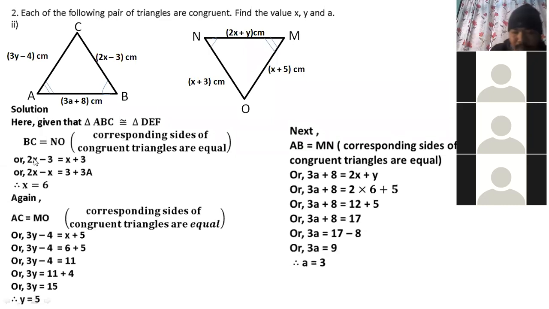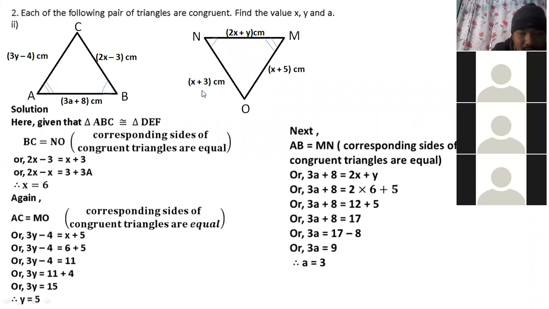Sir, why NO, not MO? Which one? Look here now. Angle A is equal with which angle here? M. Right? Yes, sir. And what is opposite to angle A here? Which side is opposite to angle A? BC. And which side is opposite to angle M? NO. That's why. Okay?